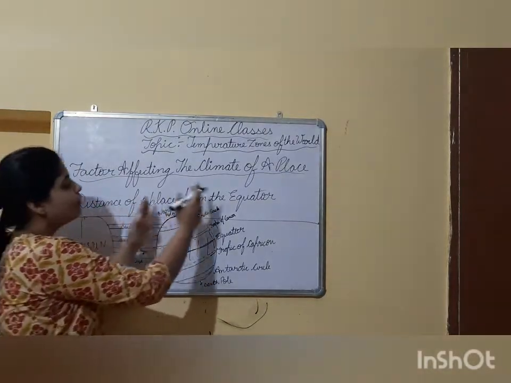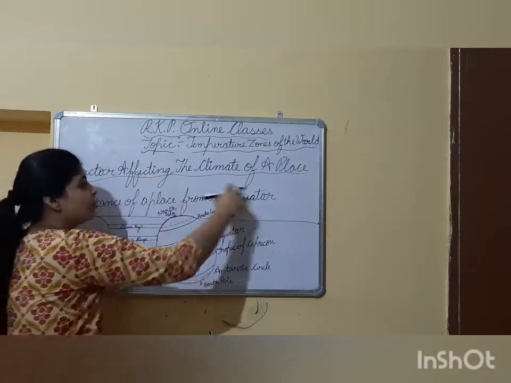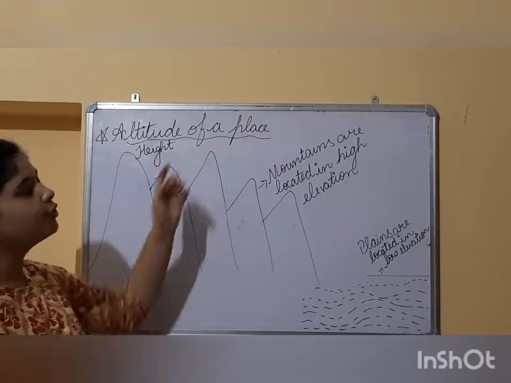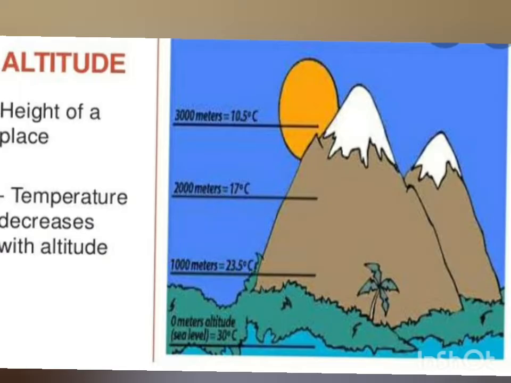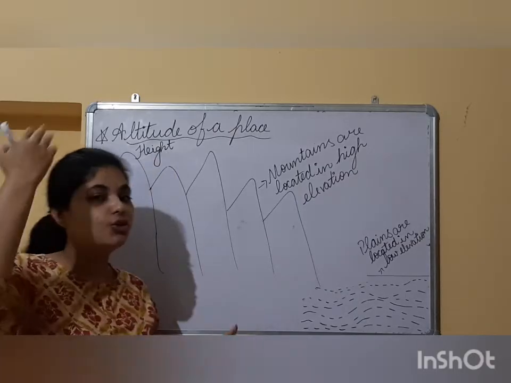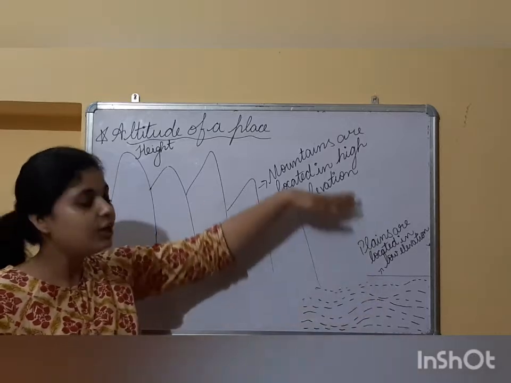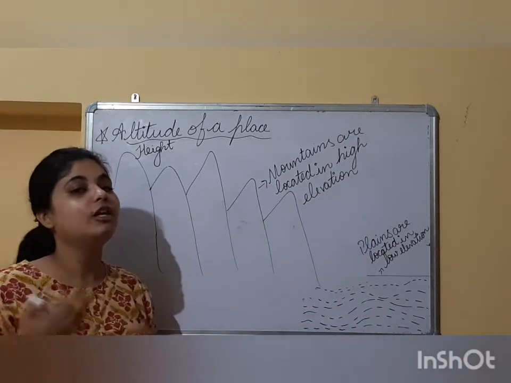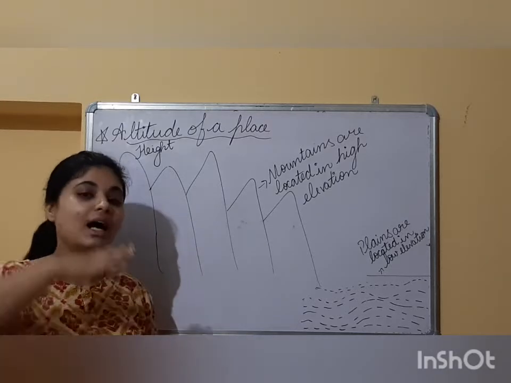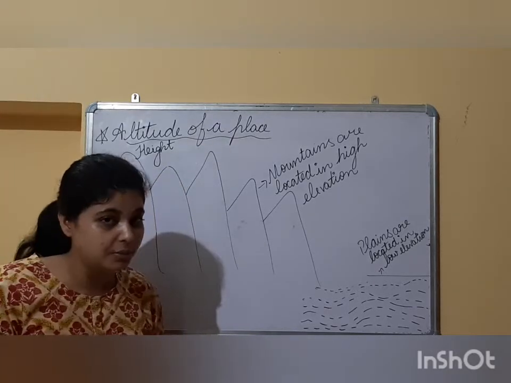So the distance of a place from the equator also affects the climate. The next factor affecting the climate of a place is the altitude of a place. Here the word altitude means height. As you know, if you go higher from the sea level, you will feel much cooler. The higher you go, the cooler it becomes.